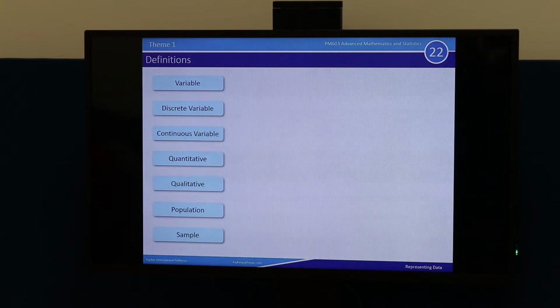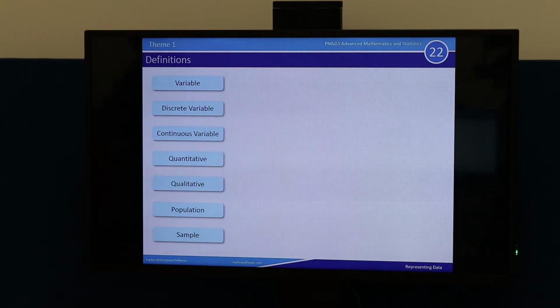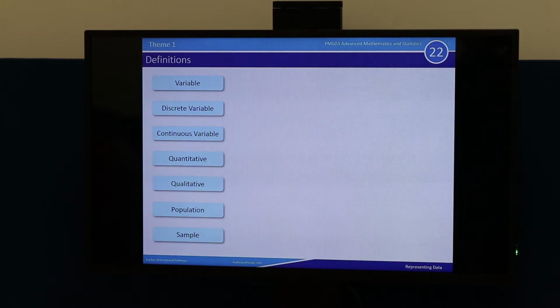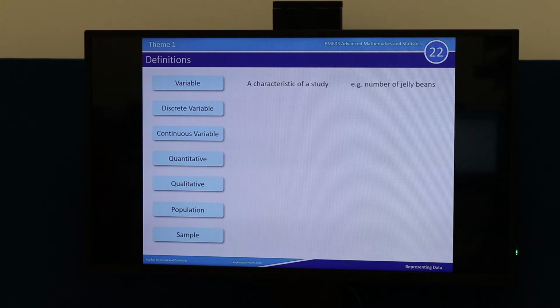Okay, so what does variable mean? Yeah, changeable. It means you can literally change things, okay? So let's see what we have on the screen. I think a variable is something that can change, absolutely. More specifically in statistics, a variable is simply a characteristic of interest, okay? So in this case, when we were looking at our jelly beans, my variable was the number of jelly beans that were in that jar. Does that make sense? Okay.